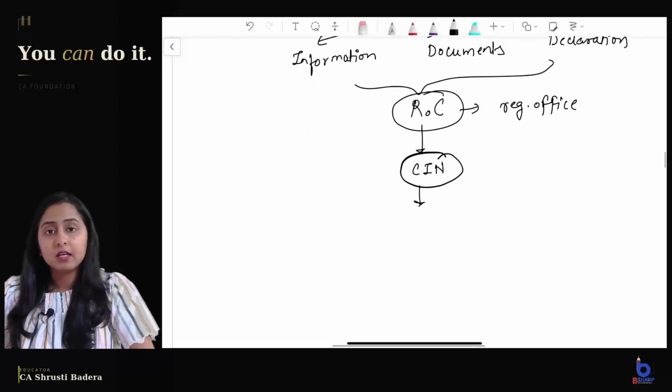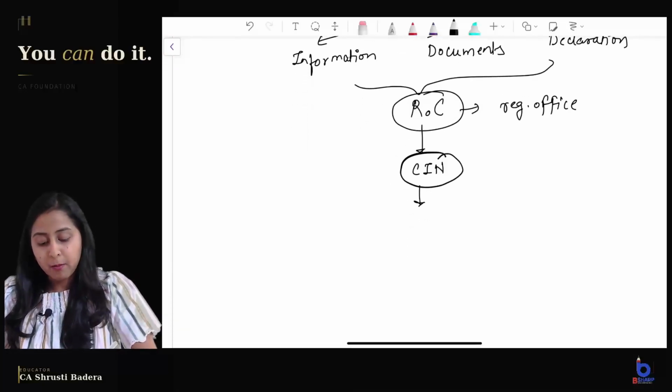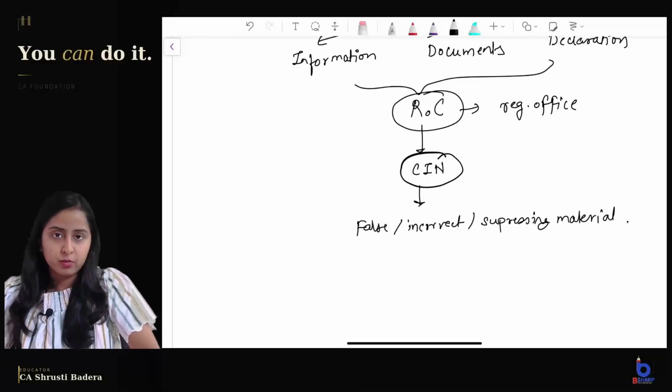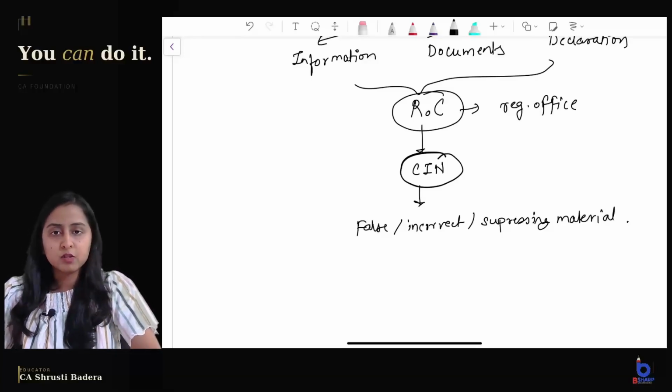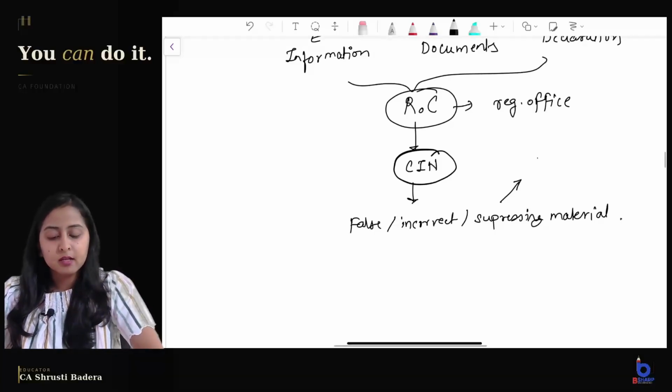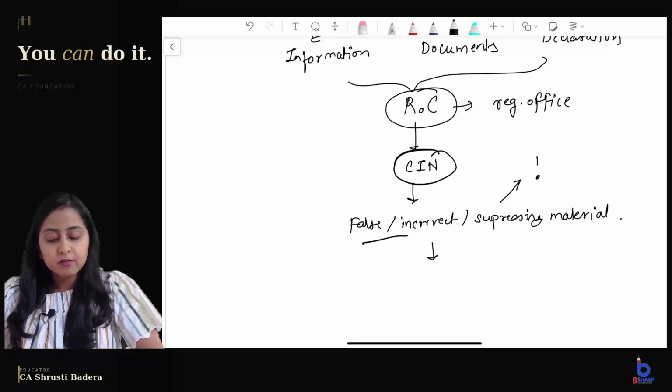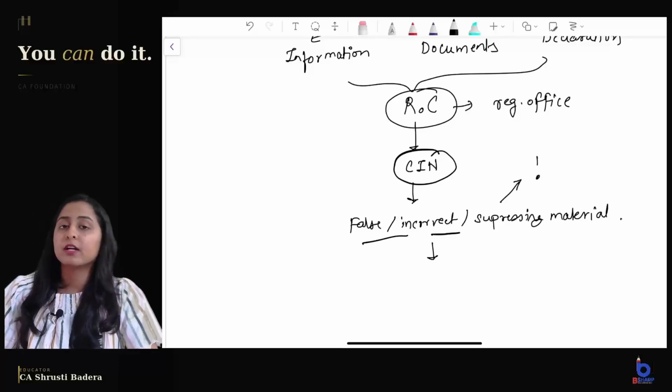After this, we will see if the company was formed by giving false information or incorrect information or suppressing material information, then what will be the consequence? Now it can happen that when the procedure was followed before incorporation only, the ROC came to know that the information is suppressed or it is incorrect, or the company can be incorporated and afterwards it came to the knowledge that the information was false or incorrect, and we will look into the consequences.